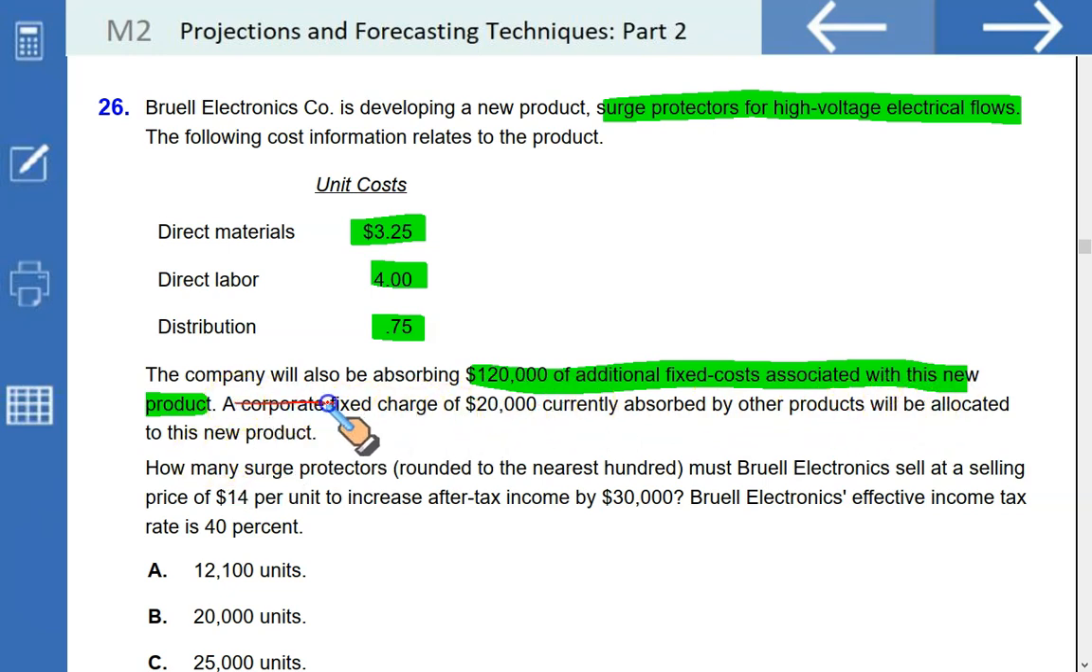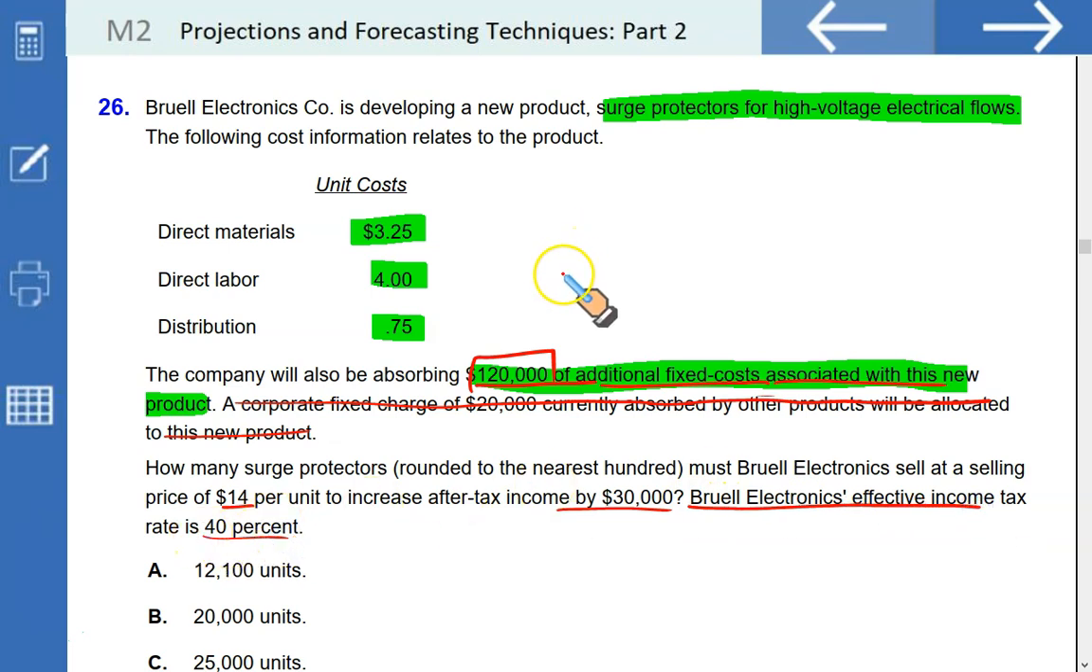Allocated fixed overheads are ignored because this is not specifically for this product, but this $120,000 of additional fixed cost associated with this new product is relevant, must be taken. How many surge protectors must Brule Electronics sell at a selling price of $14 to increase the after-tax net income by $30,000? Brule Electronics' effective income tax rate is 40%.